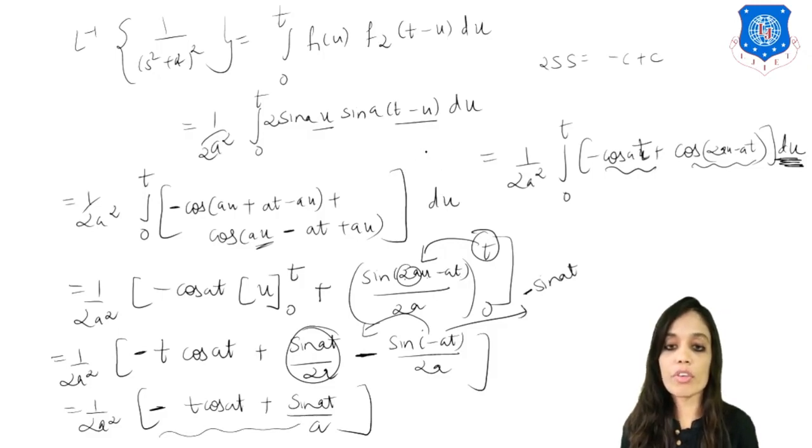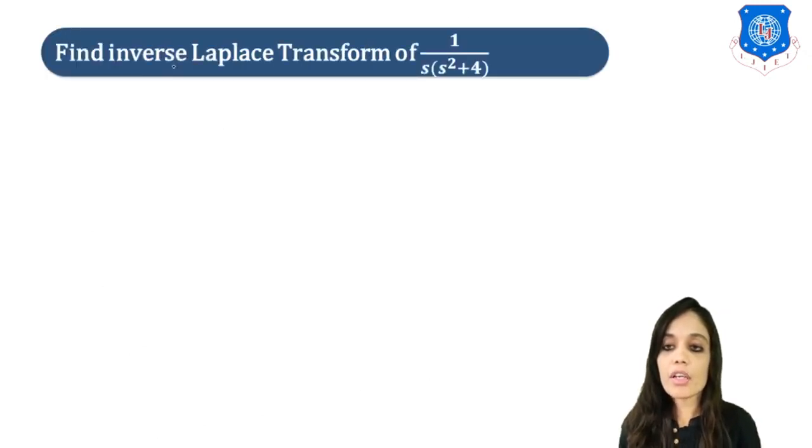Let us move on to our next example. We have to find inverse Laplace transform of 1 upon s into (s square plus 4) using convolution theorem, right? This also you can solve using method of partial fraction, right? But in this question compulsorily I will solve using convolution theorem. Again our example is in the form of f1 of s into f2 of s.